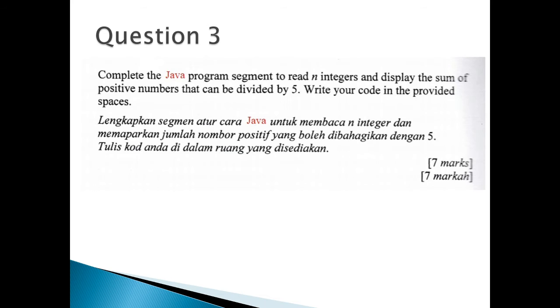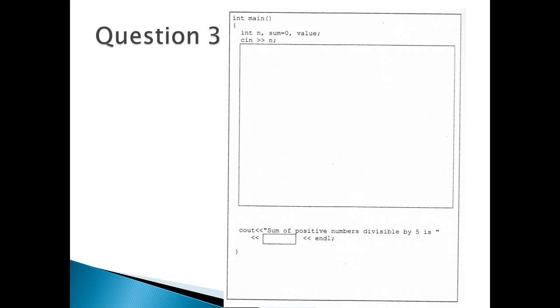Okay, now question 3. Complete the C++ change to Java, the Java program segment to read n integers and display the sum of positive numbers that can be divided by 5. Write your code in the provided spaces. They give you half of the code and give you the spaces, so there are boxes there in the spaces.